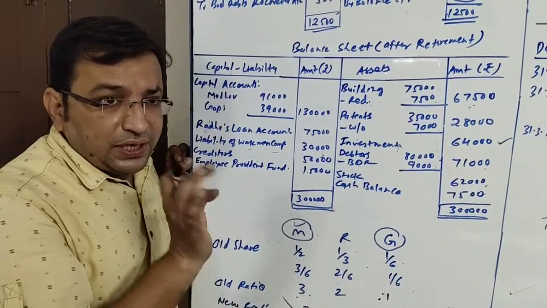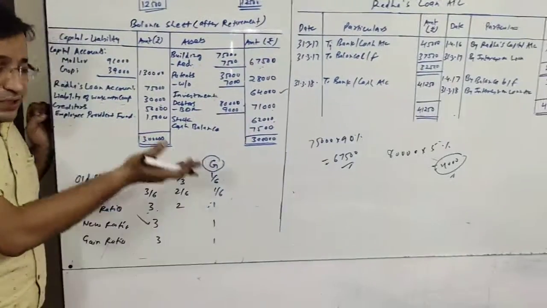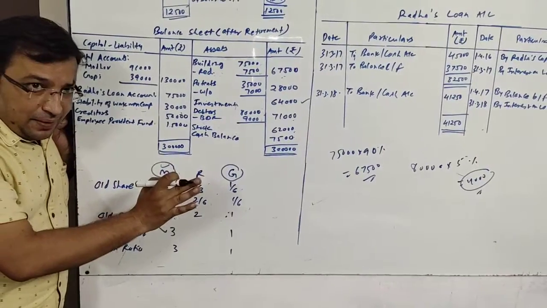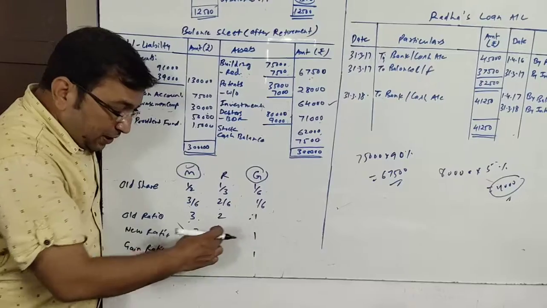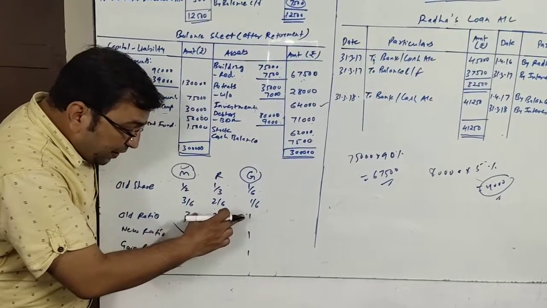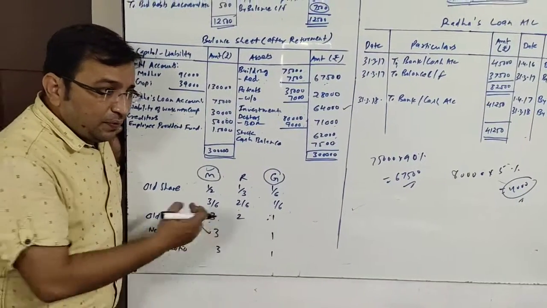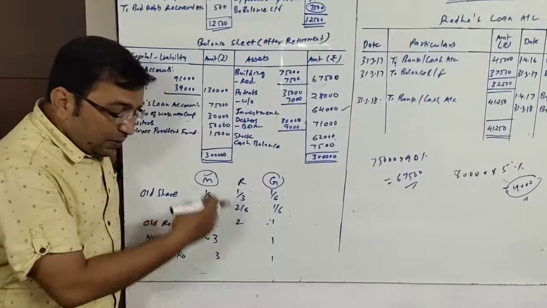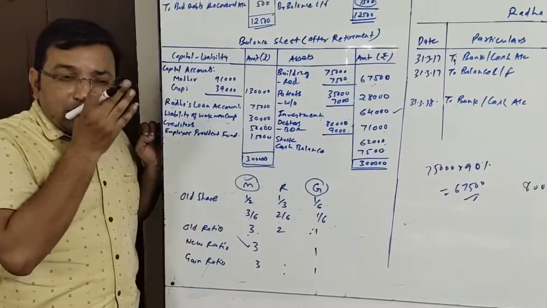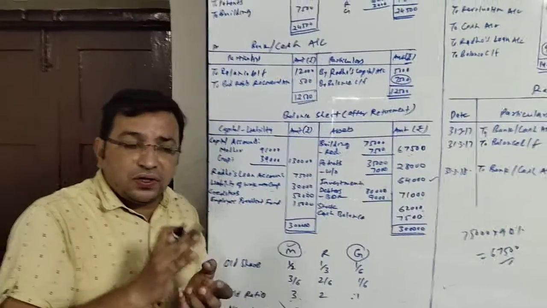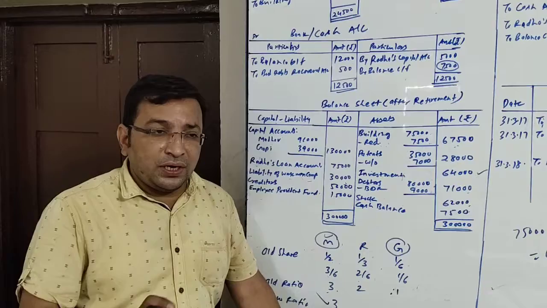No information is given on how they are going to share the share of Radha, how they are going to distribute it. Nothing is given about it. That means they will continue with their old proportion, and their old proportion between them was 3:1. Now if you find the gain ratio, you will find it is also 3:1, because if the old and new ratios are the same, the gain is also going to be the same. So their gain ratio will be 3:1. We don't need to find it.